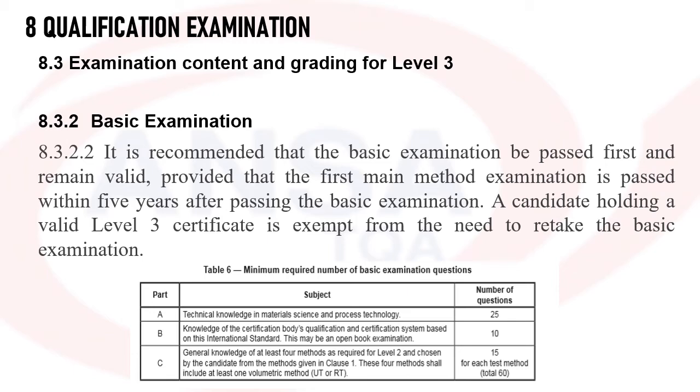In Part C, you have to appear for at least 4 methods, out of which one should be volumetric, so either UT or RT should be there. For each method you will be given 15 questions. In total 60 questions will be there. So the basic examination will consist of part A, part B and part C.